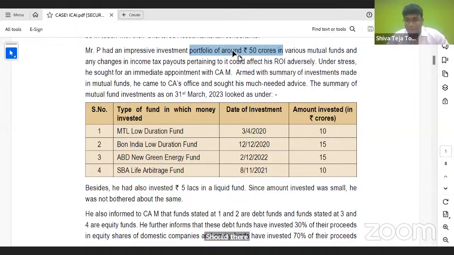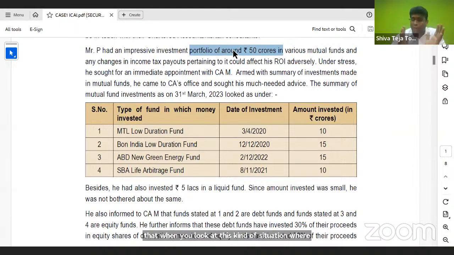Yes. Hello. So, my dear students, one thing very important is that when you look at this kind of situation where they're talking about mutual funds, it is important that you look at whether they are debt-oriented mutual fund or equity-oriented mutual fund. By looking at the question, you need to observe that point, because I'm sure you guys know that in case of equity-oriented mutual fund, if it is more than 12 months, we call it long-term, less than 12 months, we call it short-term. But when you talk about debt-oriented mutual fund, we look at the 36 months angle to decide whether it is long-term or short-term, because ultimately the tax rate for long-term and short-term is very much different. So that's why you need to be very cautious with that particular point.